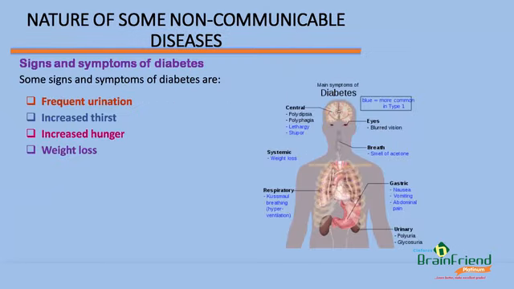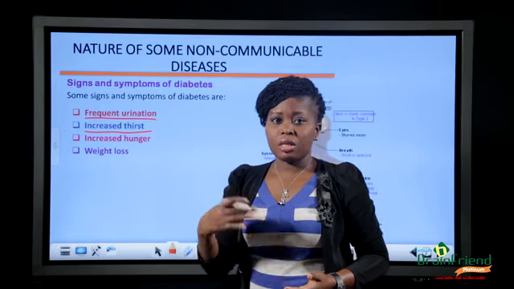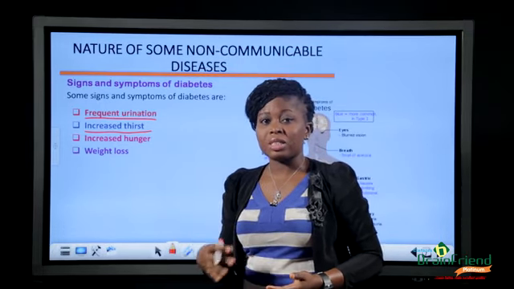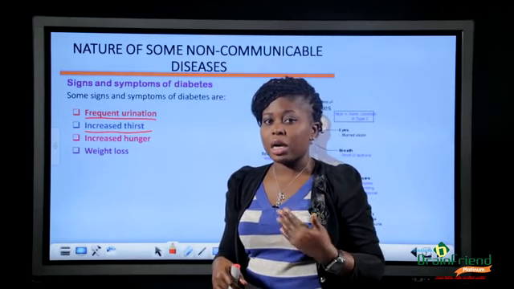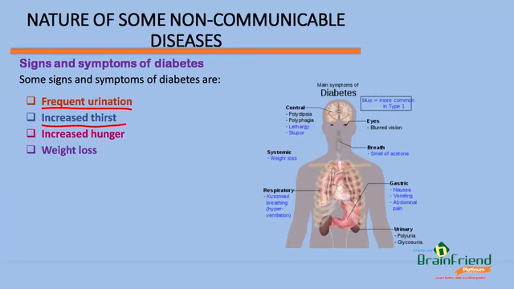Now we'll be looking at some signs and symptoms of diabetes. What are the signs that show that someone has diabetes? The person experiences frequent urination and increased thirst. Because the person is always urinating, the person will also need to be replenishing himself with water, because the body is always losing liquid. So the person needs to be taking water all the time. So you see such a person always being thirsty.